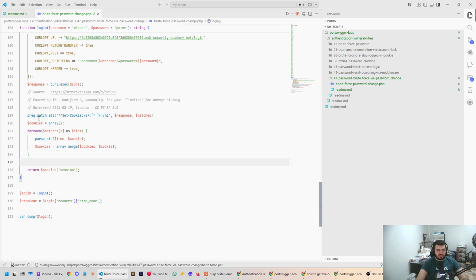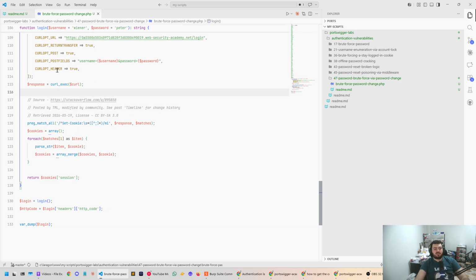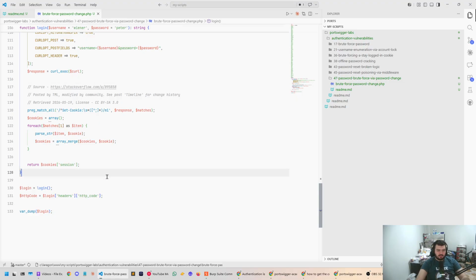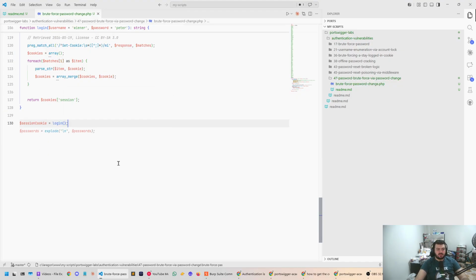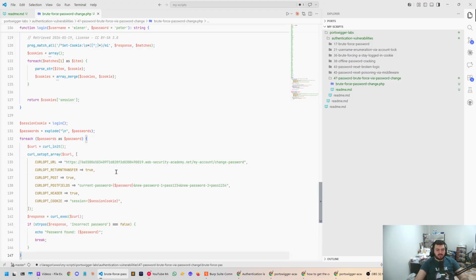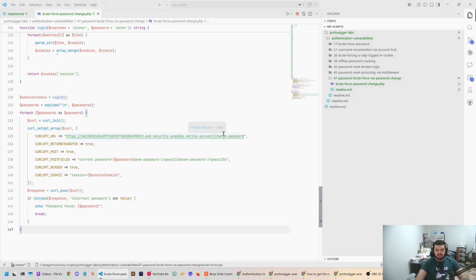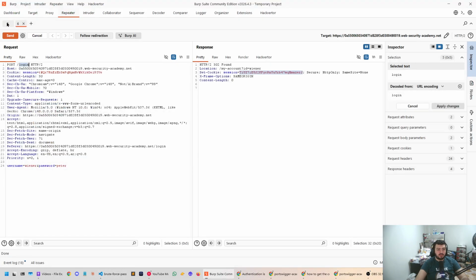So now, okay, this cookies code is coming from Stack Overflow. Beautiful. Okay, so we actually don't need all of these now. So what we could do is just session cookie, and then for each password as password, and then we're going to do a curl init. How the heck did it get my account change password here?